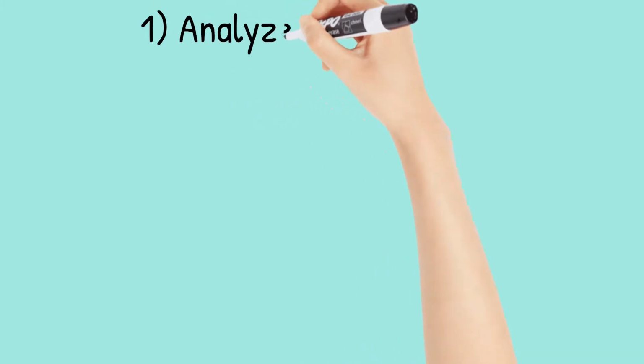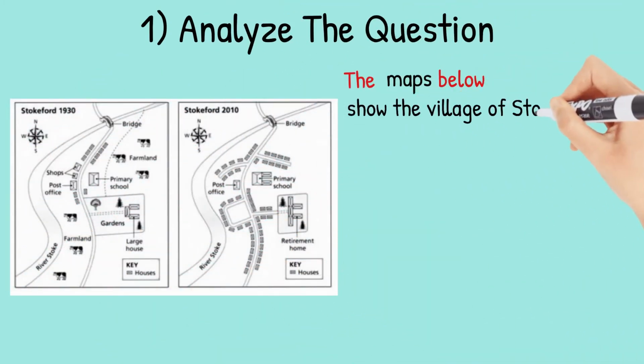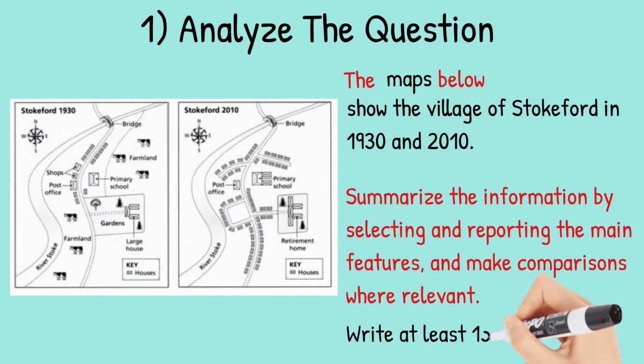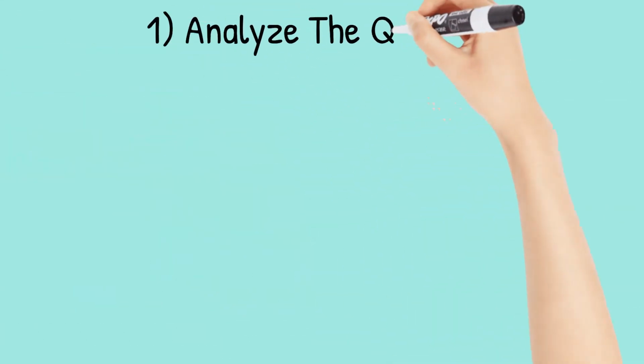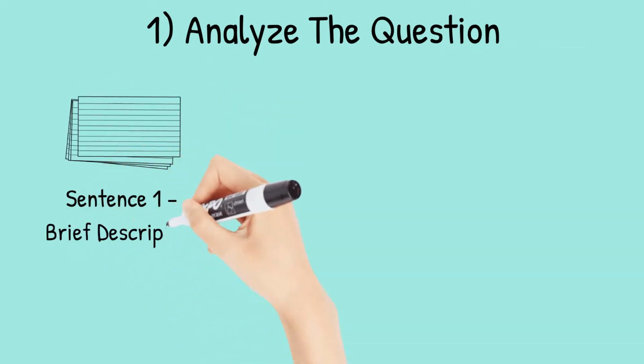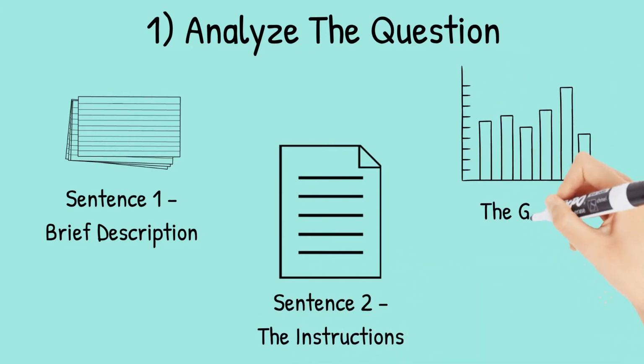Let's understand the first step, that is analyze the question. The format of every academic task 1 question is the same. Here is our practice question again with the words that will be included in all questions highlighted. Every question consists of sentence 1, a brief description of the graphic, sentence 2, the instructions, and the graphic itself, which could be a map, chart, graph, or table.